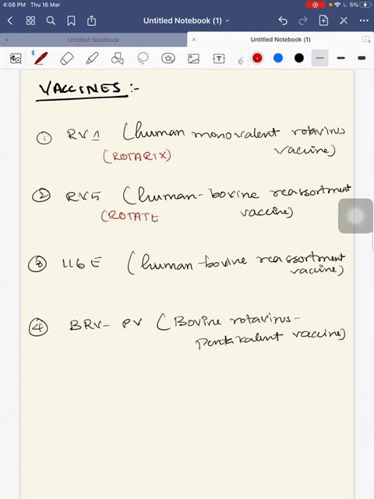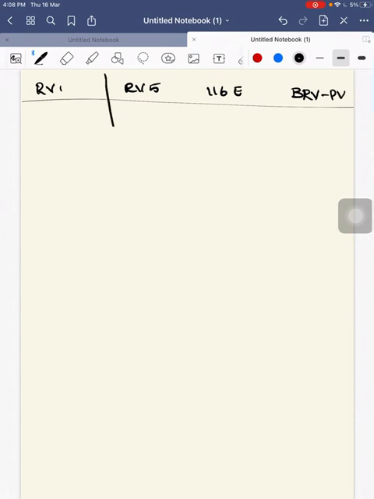RV5 is Rotateq. What we use in our program, that is 116E, is Rotavac. And bovine rotavirus pentavalent vaccine is Rotasiil. We will see about each vaccine in detail and also their comparison: RV1, RV5, 116E and bovine rotavirus vaccine pentavalent.